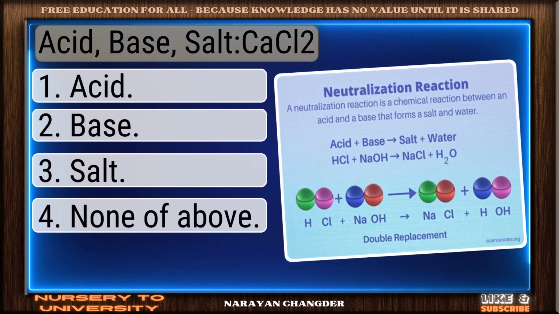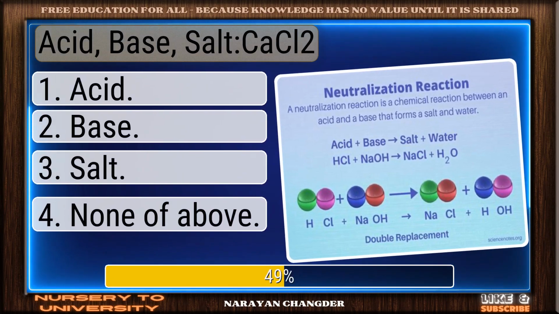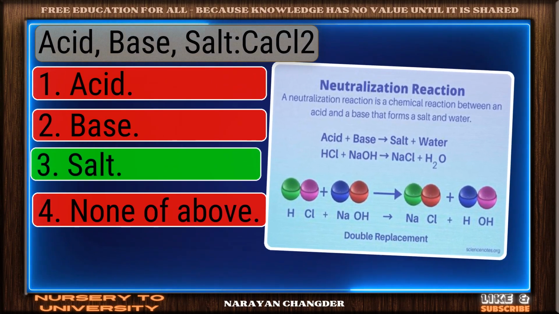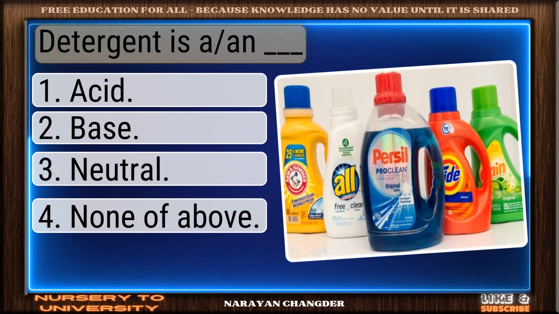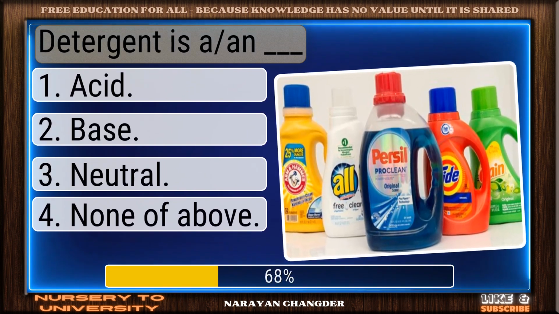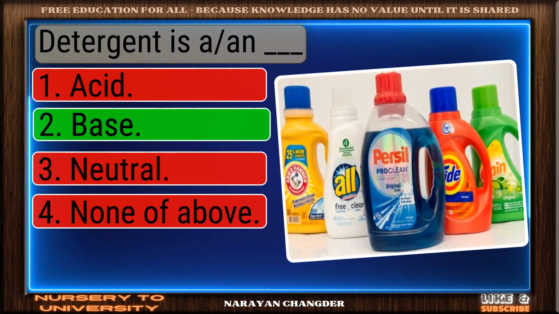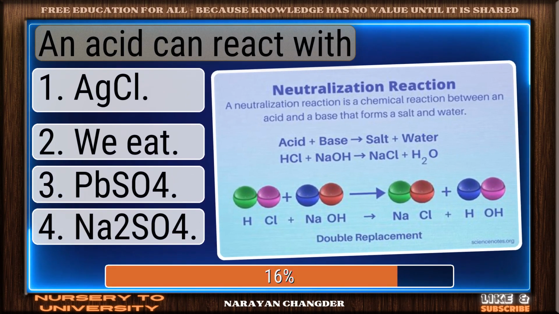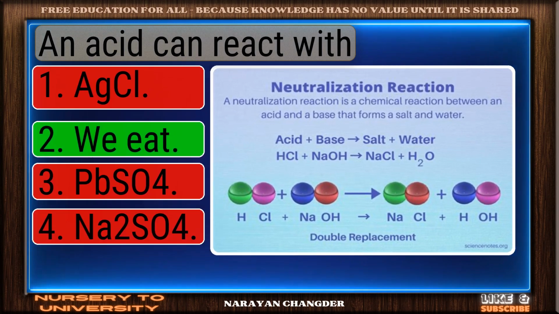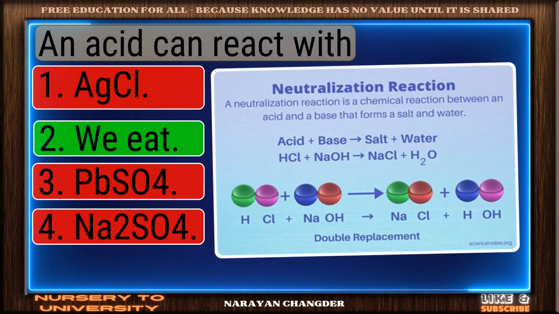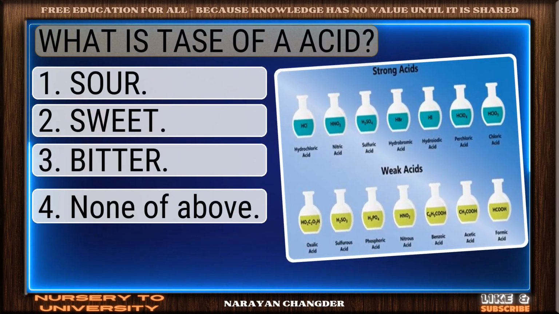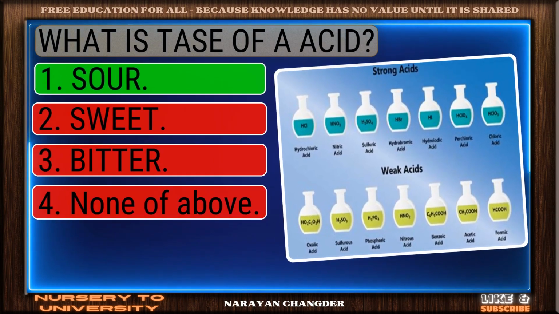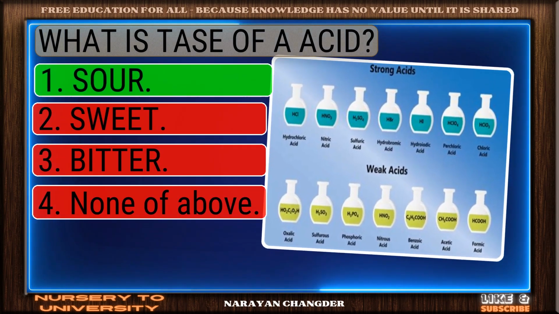Acid, base, salt, CaCl2. Well done. Salt is the right choice. Detergent is a dash. Nice work. You chose base, and it is correct. An acid can react with. Well reasoned. Wheat is the correct choice. What is taste of acid? Nicely done. Sour is a solid answer.